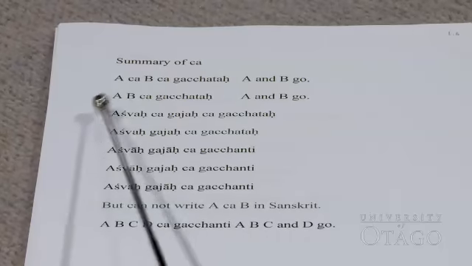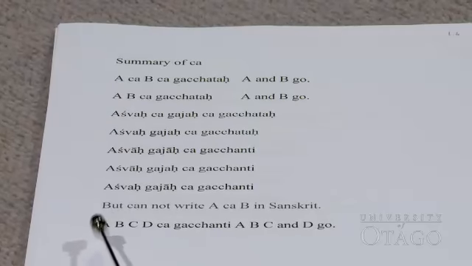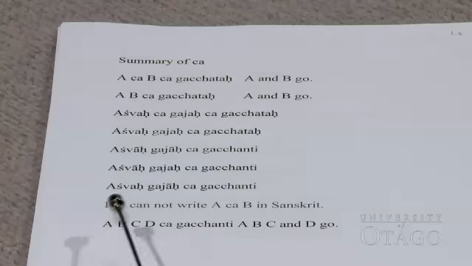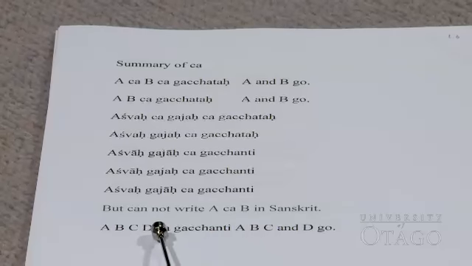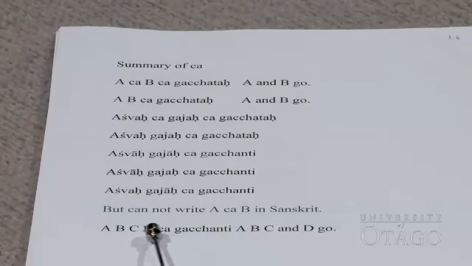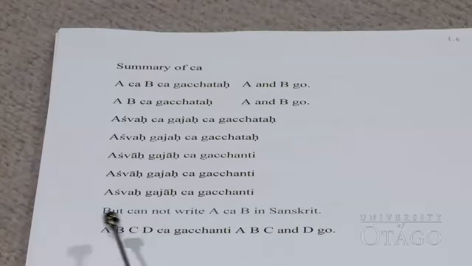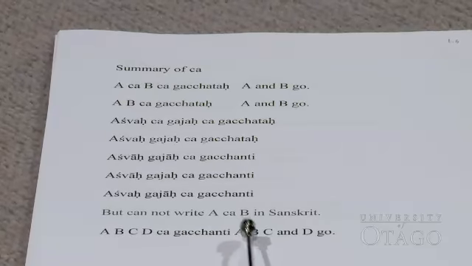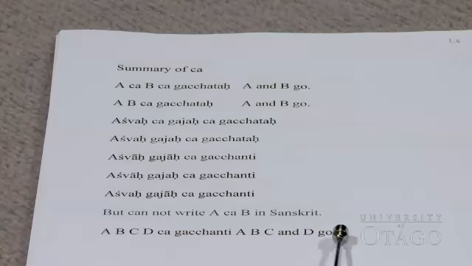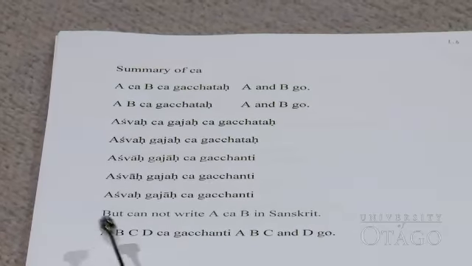Now, if you have more nouns to combine together with cha, such as A, B, C, D, then you use the cha in the last of the combined nouns. A, B, C, D cha, gacchanti means A, B, C, and D go. You can use just one cha over here.